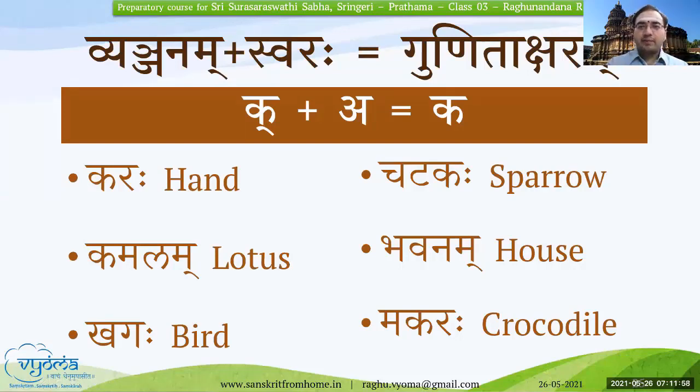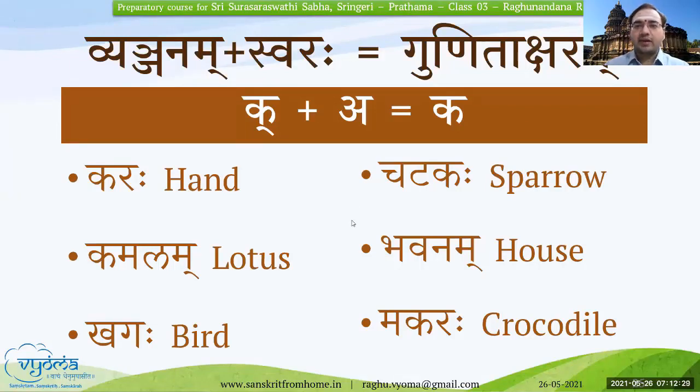From Swaras, then Vyanjanas. Vyanjanas plus Swaras form the Gunitaksharas. Also, you can say a combination of Gunitaksharas along with Swaras, and then the Ayogavaha, in this case Karaha, in each of these word endings, if you see. And in some of these, like Gunitaksharam itself, the Makara is ending, which is a Vyanjana. So a combination of all these letters will form the words.